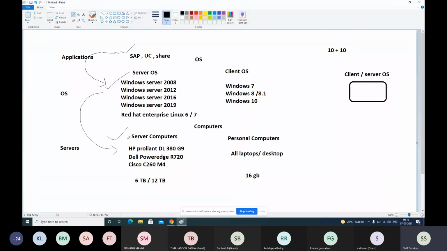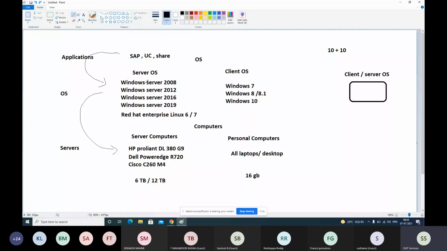Okay, that's how business applications will be running on the underlying model. And unlike our personal computers, which we power on every day and close once our work is completed, these business applications and server computers are not like that. Even the users, we don't know what kind of users are using them, right?